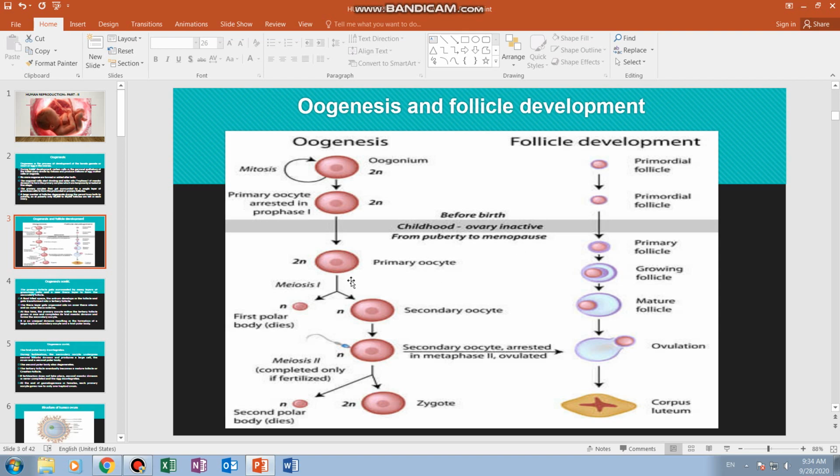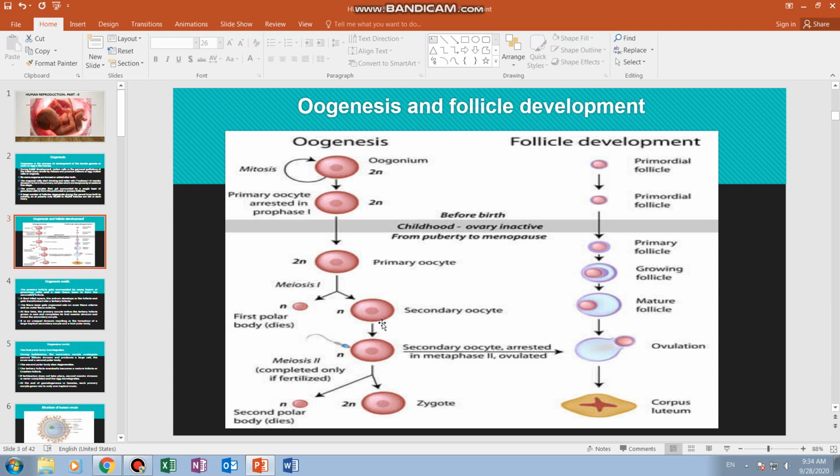After puberty, the primary oocyte divides by meiosis 1 to produce one secondary oocyte and one polar body. This is an unequal division: one smaller first polar body and a secondary oocyte. Now meiosis 1 is completed; the secondary oocyte is haploid, and the first polar body degenerates.